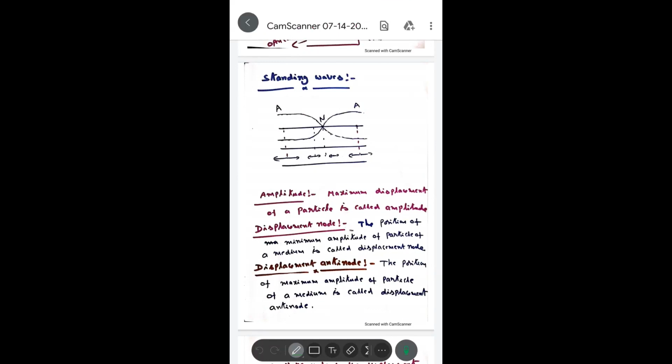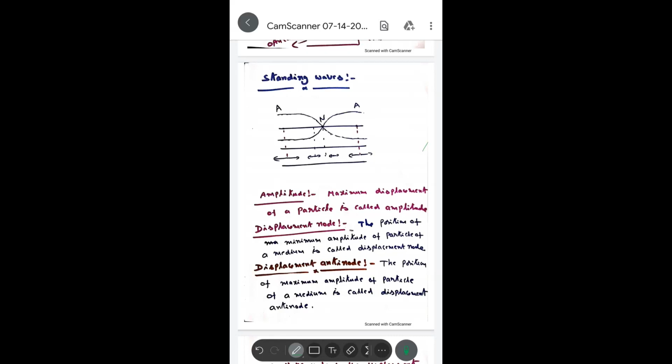Do sound waves reflect? Why not? Definitely they also reflect, just like waves in a stretched string reflect at the fixed end and at the free end. In the same way, sound waves also reflect.